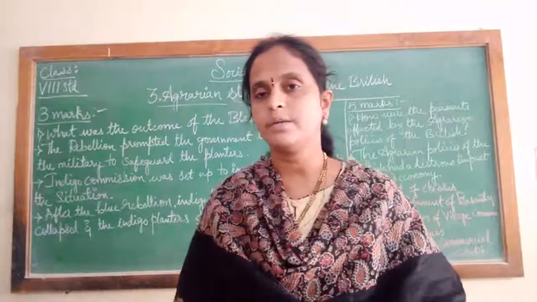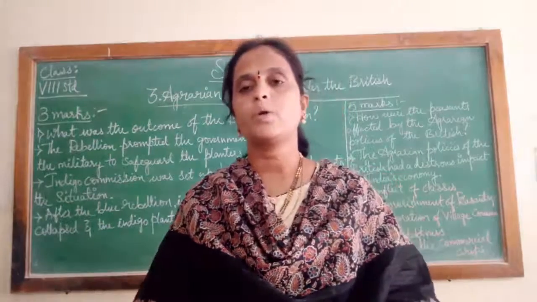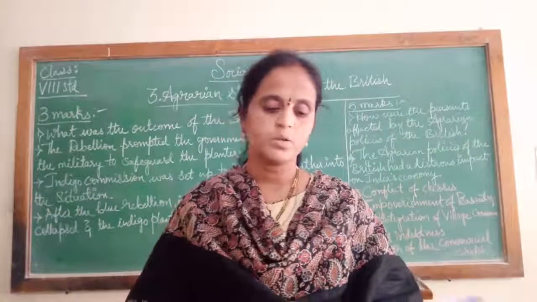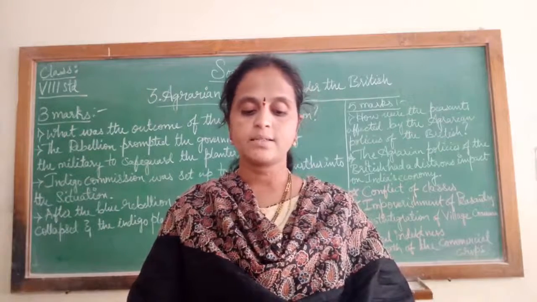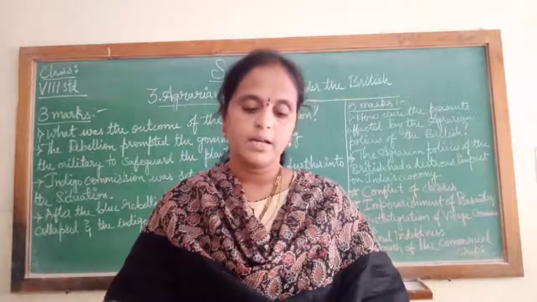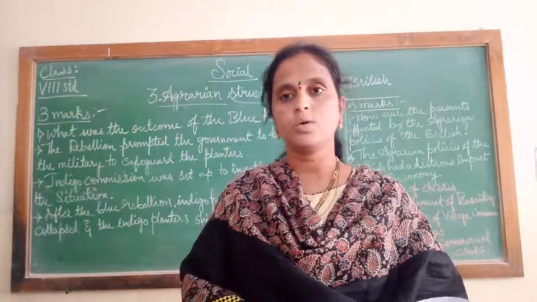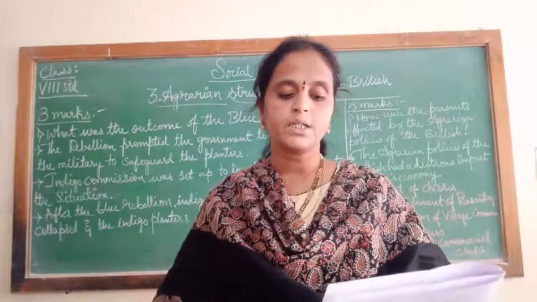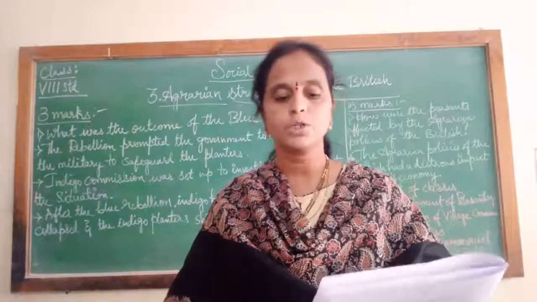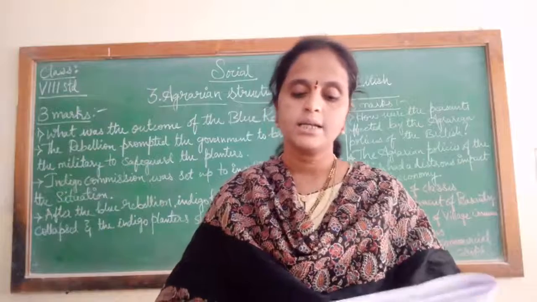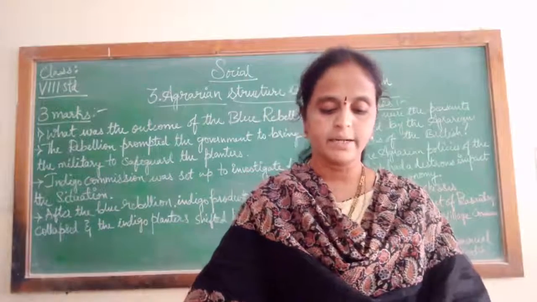Means they have a fixed share, 50% of their total production should be paid as revenue. State demands were so high that zamindars and the peasants suffered the most due to the system, that is the decennial system. So these are the demerits.